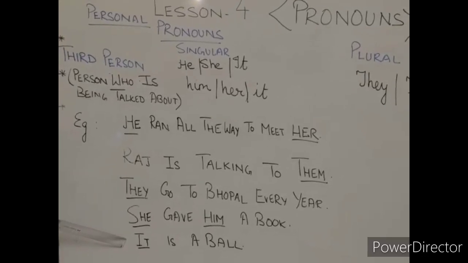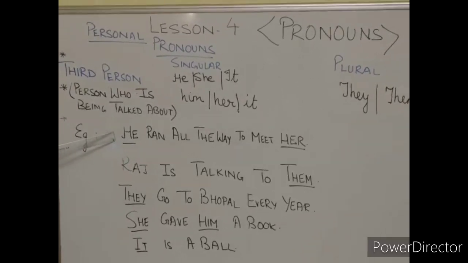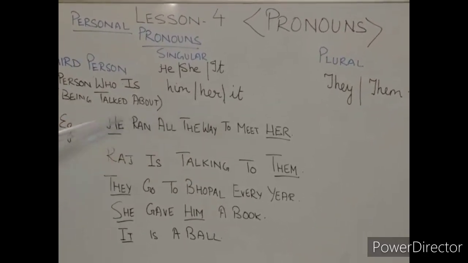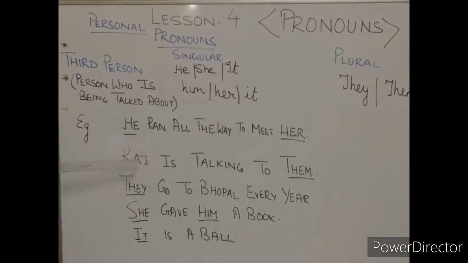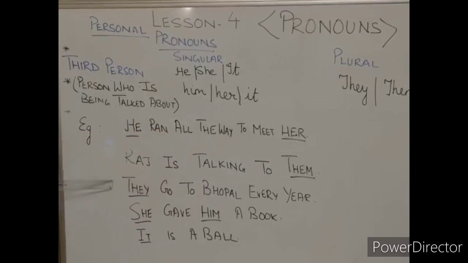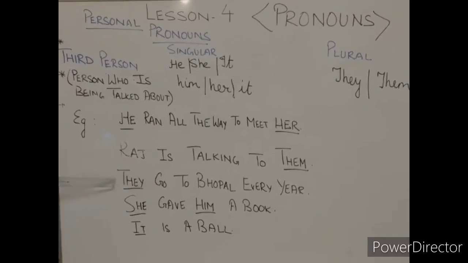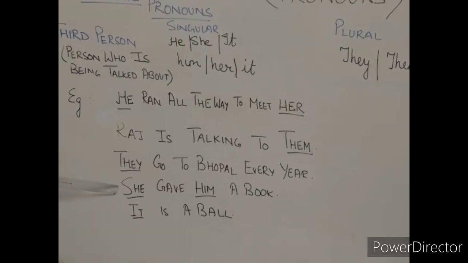It in subject place. Have a look once again. He, subject place, her, object place. Both are singular. Raj is talking to them. Them in object place, plural. They is in subject place, plural. She is in subject place, singular.